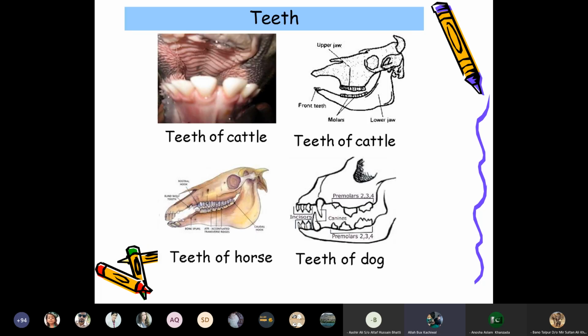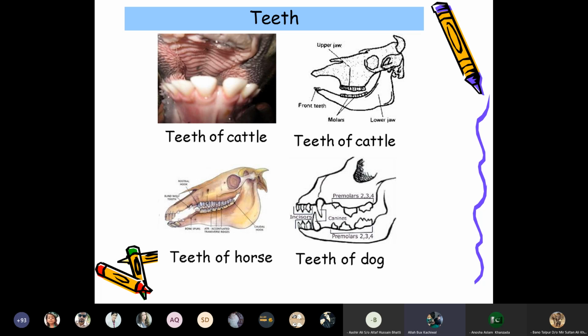Now, last time we concluded up to this slide, that is, the teeth of cattle, the teeth of the horse, and the teeth of a dog. They have the incisors.